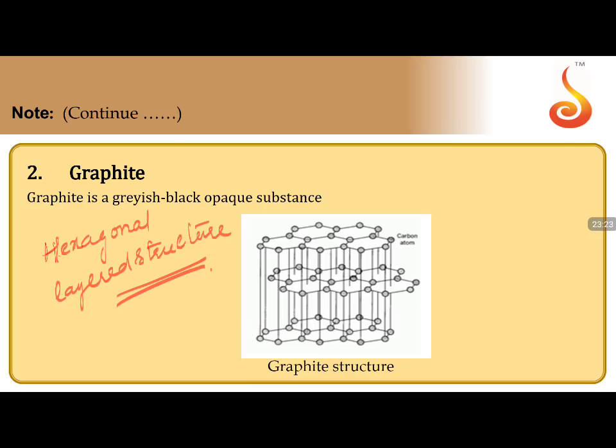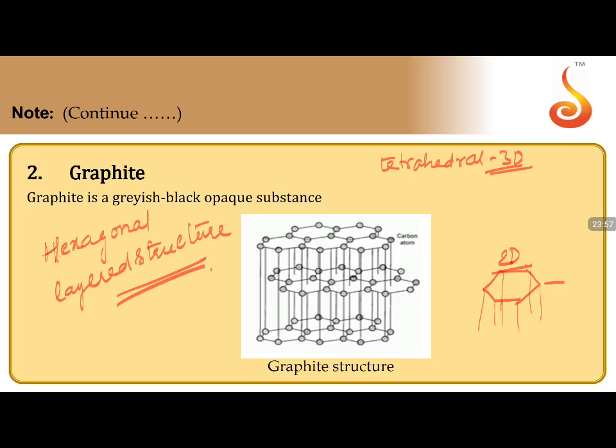Now in this particular one, everywhere you can see these types of layers connected. This is the hexagonal we are talking about. The hexagonal layer structure is a two-dimensional structure, whereas diamond is a three-dimensional tetrahedral structure. Graphite is two-dimensional, with a layer to layer arrangement.